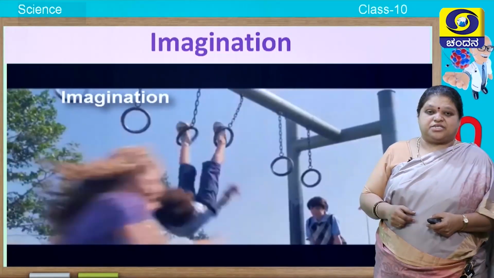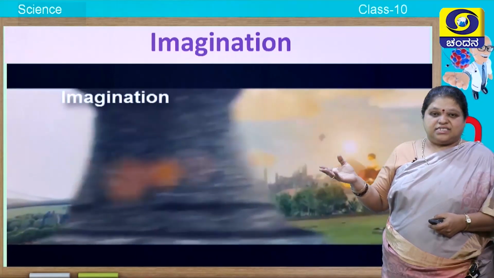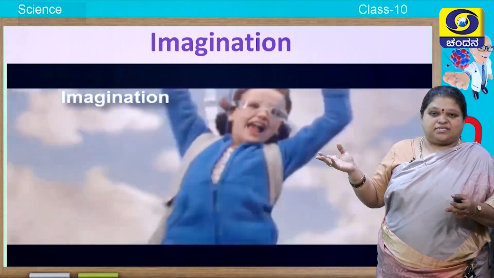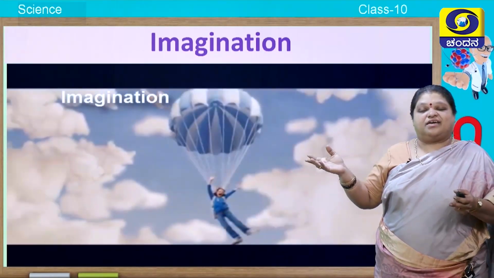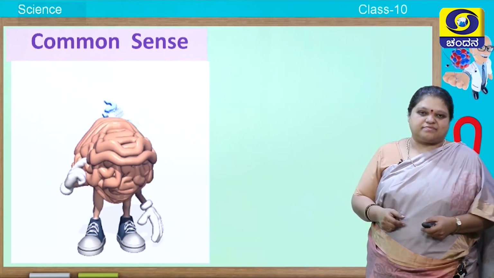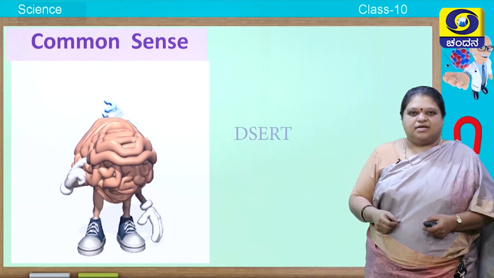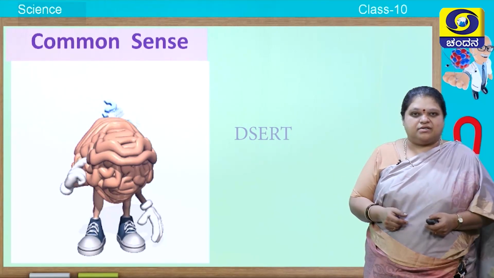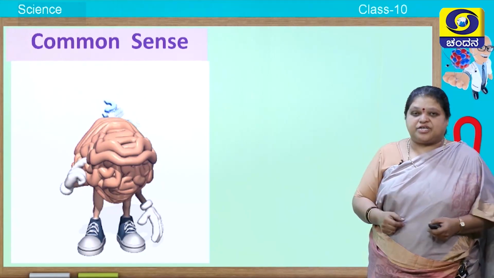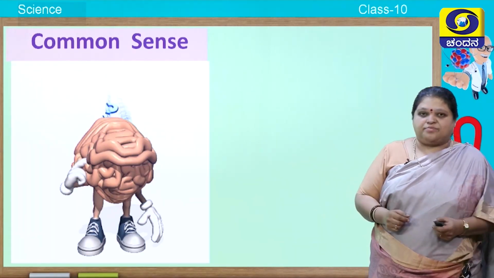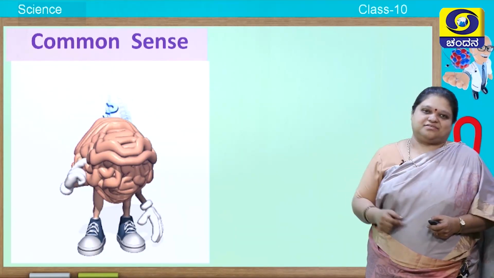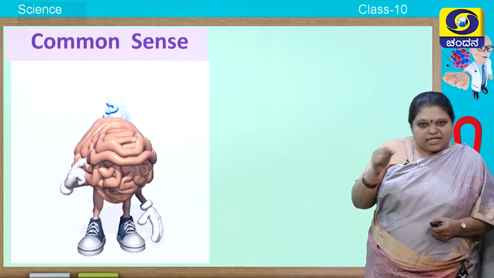Next, imagination. See the kid imagining. She is just walking but she is imagining. She is just jumping but it is imagination. It is like she is in the sky, she is going through the universe, etc. Next, common sense. You should have common sense. If it is a COVID situation, how should we be? If there are many people, should we be in that situation? We have touched so many objects, should we sanitize? All these are nothing but common sense. So, that is also done by the cerebrum.